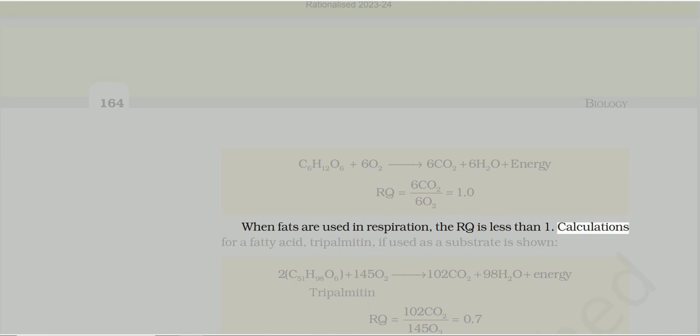Calculations for a fatty acid, tripalmitin, if used as a substrate, is shown. 2(C51H98O6) + 145O2 gives 102CO2 + 98H2O + energy. RQ = 102 CO2 / 145 O2 = 0.7.